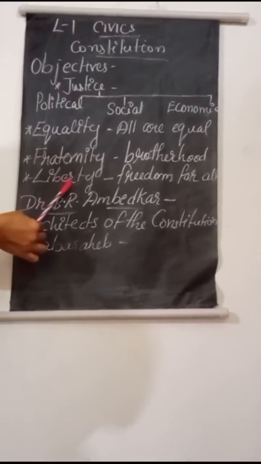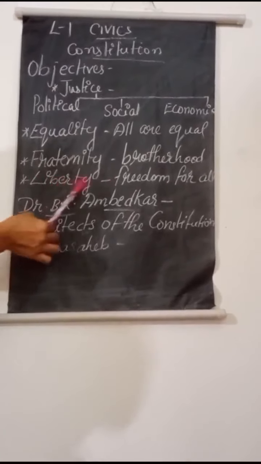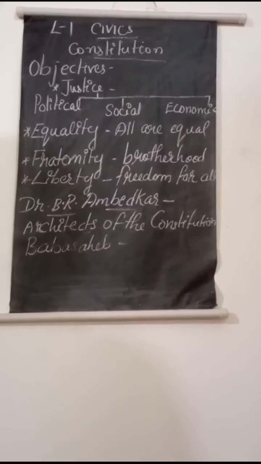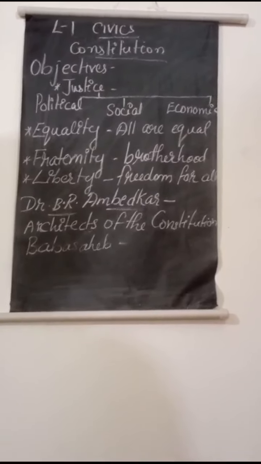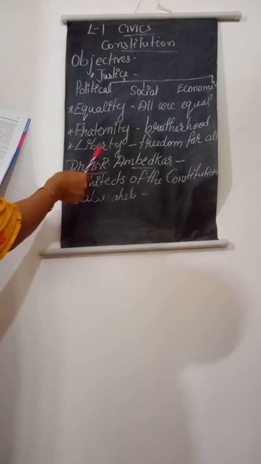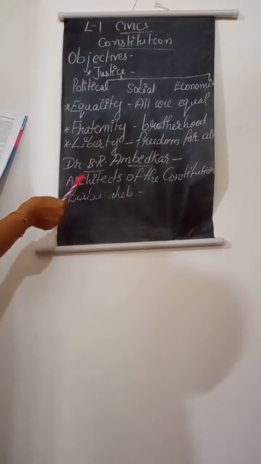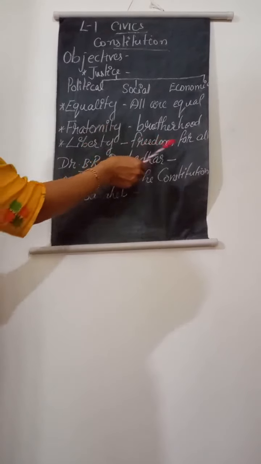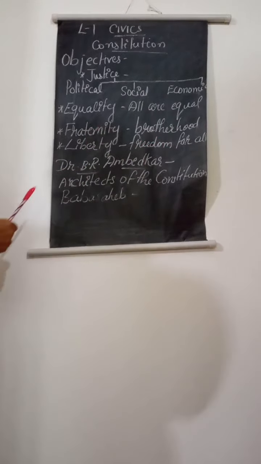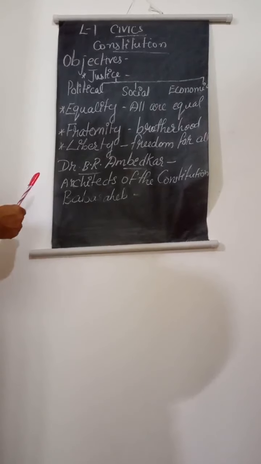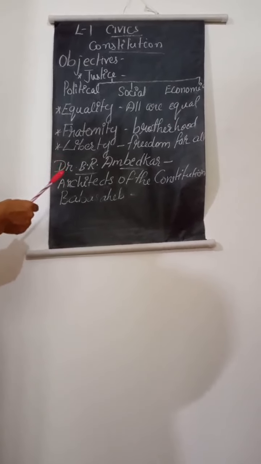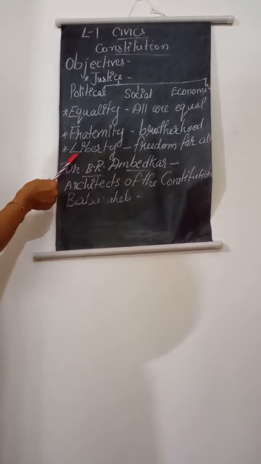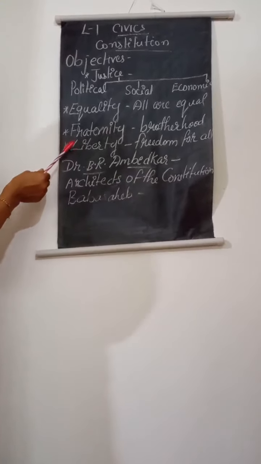Next objective is liberty. Liberty means freedom. We know what freedom is. The preamble implies that in a democracy, citizens should have certain fundamental rights. We already know what fundamental rights are. Indian citizens are given freedom of thought, expression, belief, faith and worship. That is known as freedom or liberty, another objective of the Constitution.